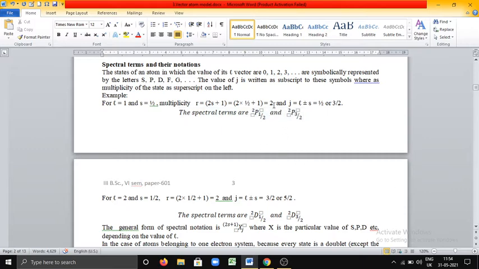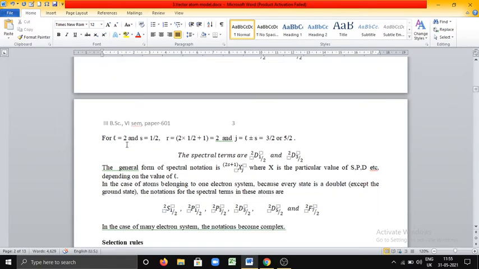The multiplicity is 2 and J has two values, 1/2 and 3/2. L equal to 1 is denoted by P. Therefore, the spectral terms are 2P1/2, with multiplicity as superscript, L equal to 1 denoted by P, and J value 1/2, and the second term is 2P3/2.